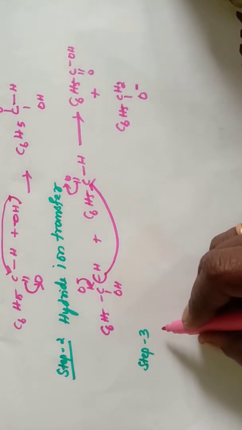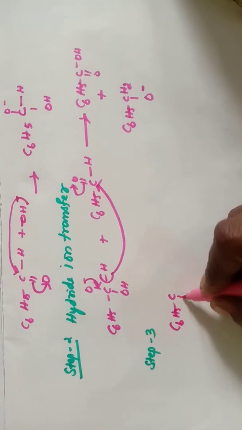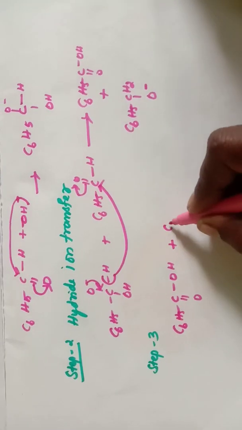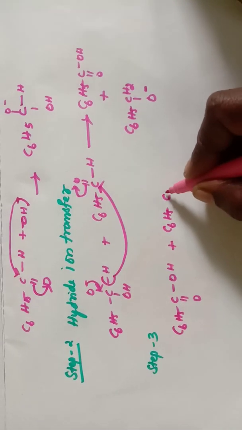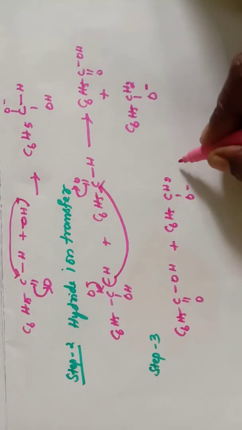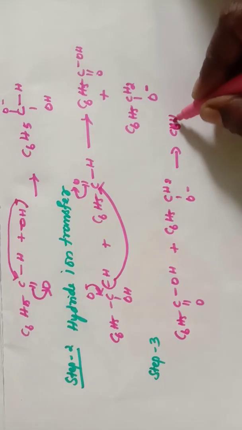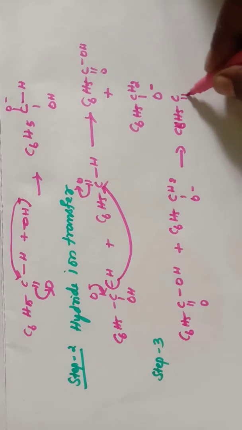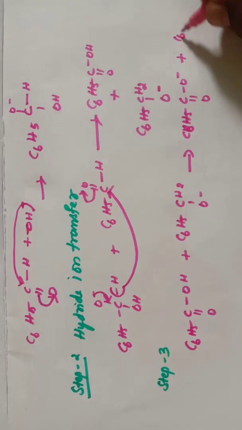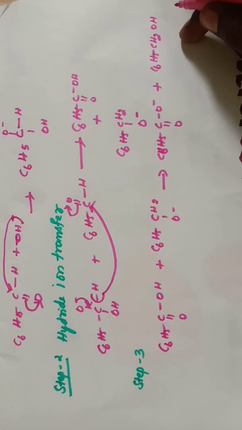Here proton exchange takes place, that is C6H5 C double bond O OH, and this is C6H5CH2O minus. This proton is transferred to here, so we will be getting C6H5 C double bond O minus plus this compound C6H5CH2OH, an alcohol.